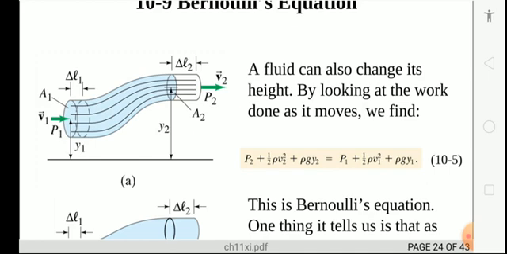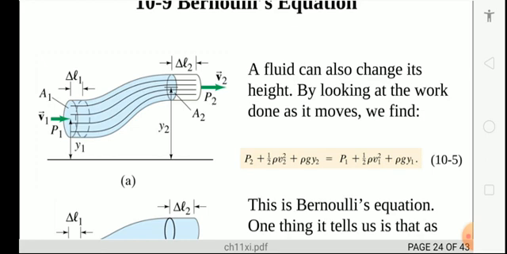Similarly you can write dm2. The mass passing through a cross section per unit time is called the mass flux. So you can write both equations as equal. As per the law of conservation of mass in the liquid, rho 1 is equal to rho 2, so A1 v1 is equal to A2 v2.